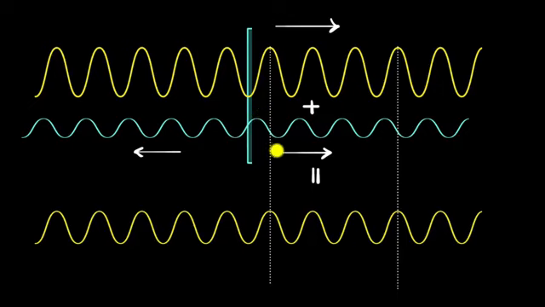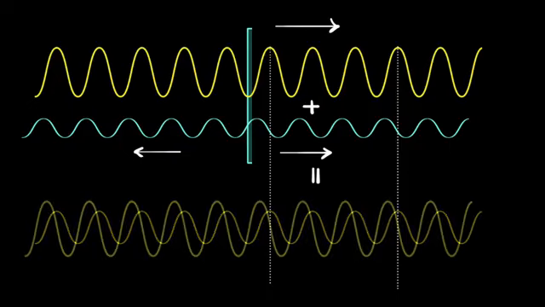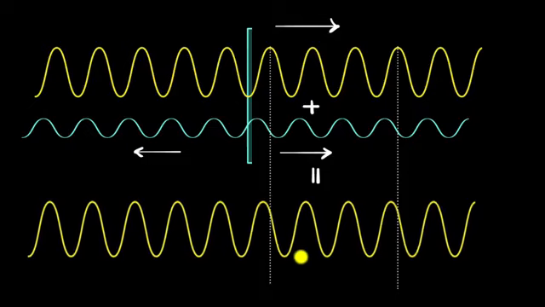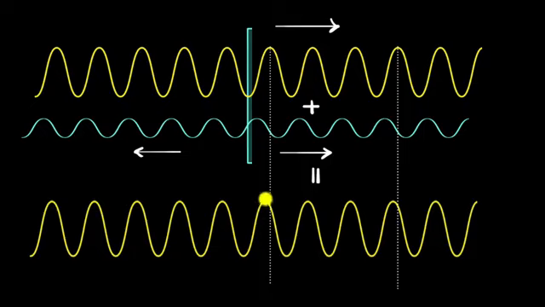But now comes the question, what would the resulting wave look like? Well, the resulting wave will not be a constructive interference nor a destructive interference. It'll be something in between. What we will end up seeing is a wave, again, that looks pretty much like this. But since the peaks of these are not lined up, the resulting one will have a peak that is somewhere in between the peak of this one and the peak of this one. It'll be very close to the peak of this one, but it'll look somewhat like this. So the peaks of this one will be very, very close to the peaks of this one, but because of this wave, it will be slightly pulled back.